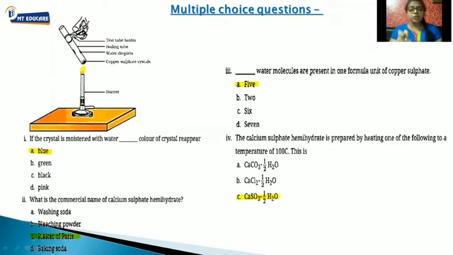Fine. The MCQ question is fixed in your question number 1. It may be asked in a different variety of ways. Sometimes it may be asked in the form of a graph. Sometimes a diagram will be given and the questions will be asked. Or a table will be given and the questions will be asked. So many different methods can be used here.